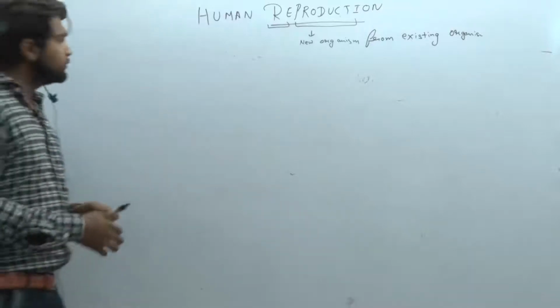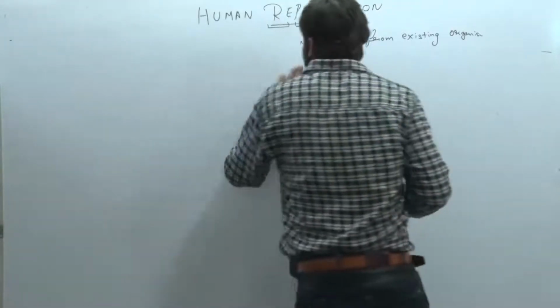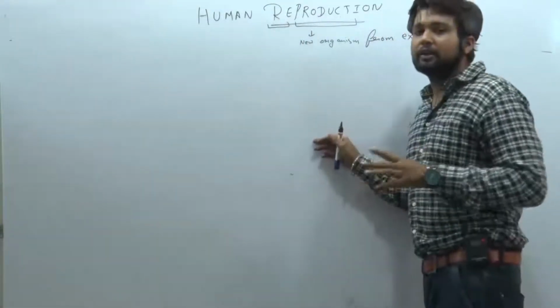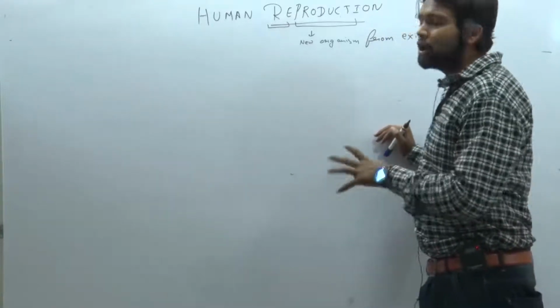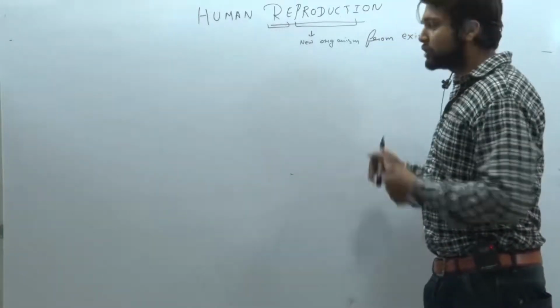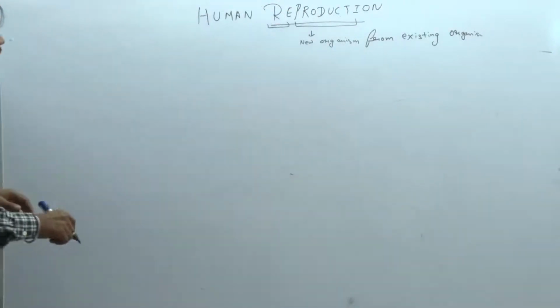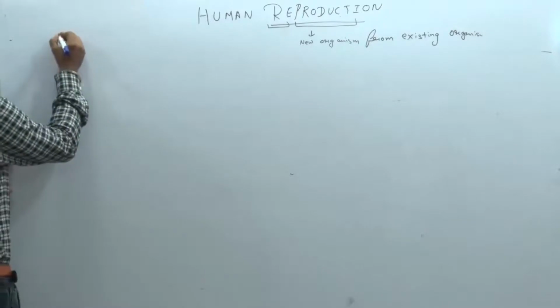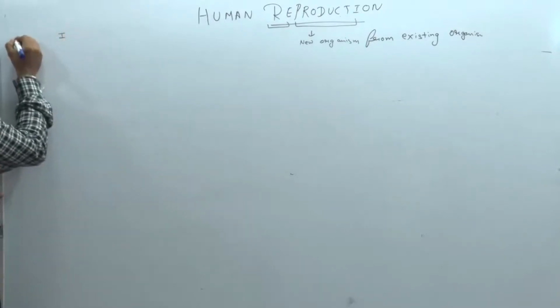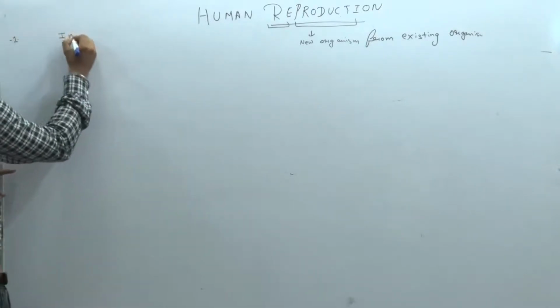Clear? So, in the human reproduction chapter, we have studied a brief, short description of all this. Let's recall everything. What we have studied in human reproduction. We started with the introduction. First point, we started with introduction.